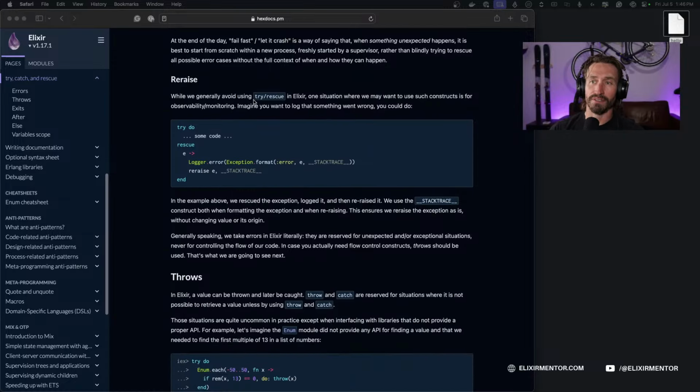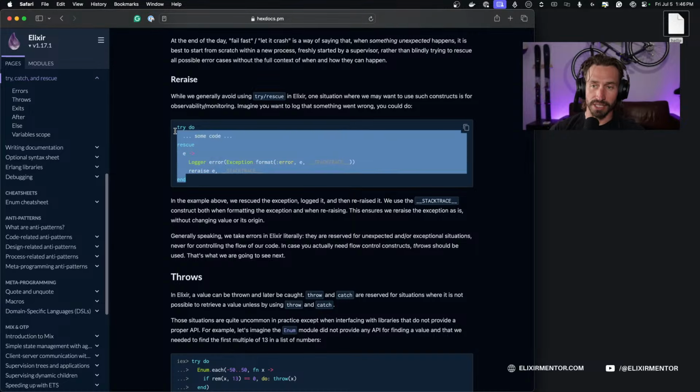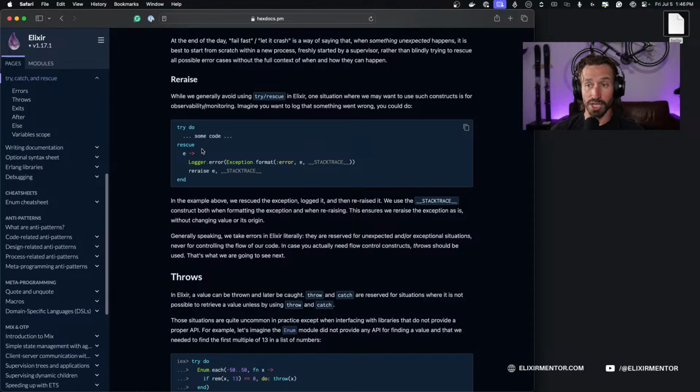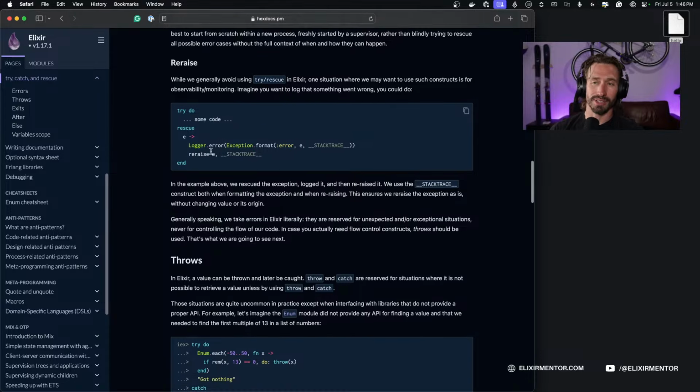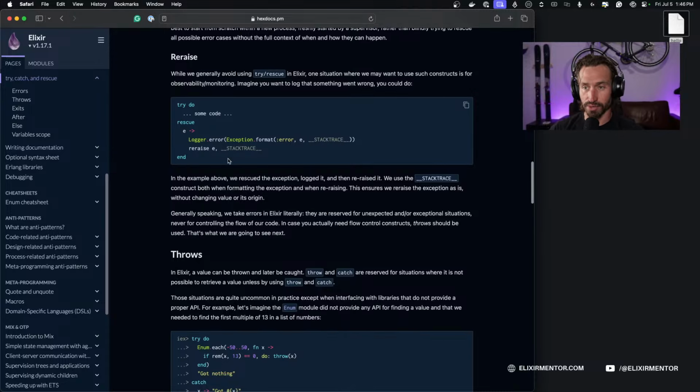Re-raise. While we generally avoid using try rescue in Elixir, one situation where we may want to use such a construct is for observability and monitoring. Imagine you want to log something that went wrong. You could do a try do with a rescue and then call your Logger with the error. This is probably the best use case, right? Because then you can check your logs on your server and figure out what is going wrong. You don't necessarily have to notify a user that something went wrong, unless it's uploading a file that doesn't exist, right?